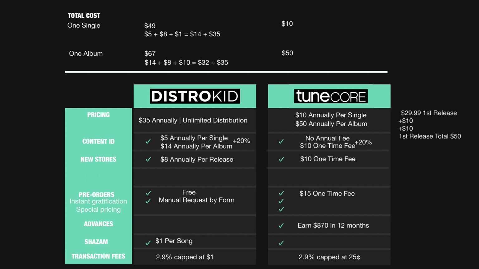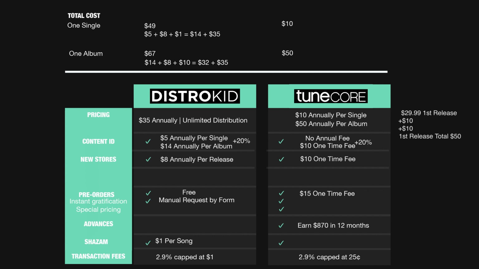So if you're factoring in everything, that is a single, $5 for Content ID, $8 to automatically be added to new stores, plus $1 for Shazam. And that altogether would come up to about $13, $14 for the release of a single, plus the $35 annual fee that you have to pay